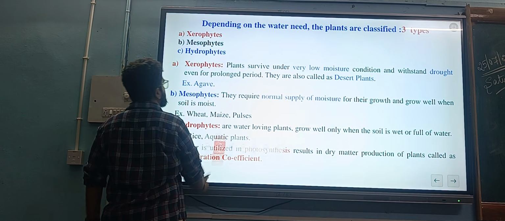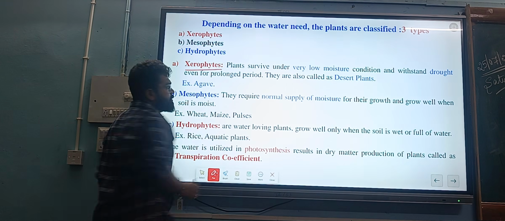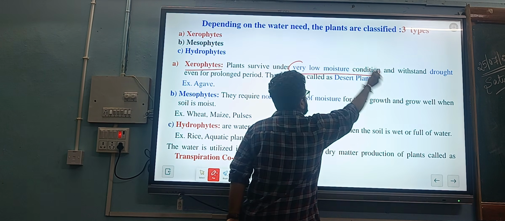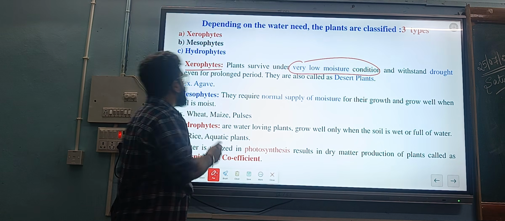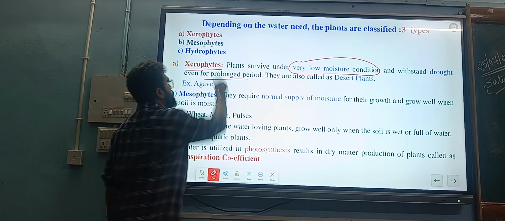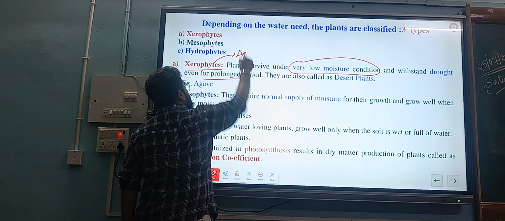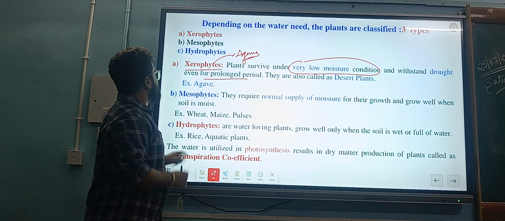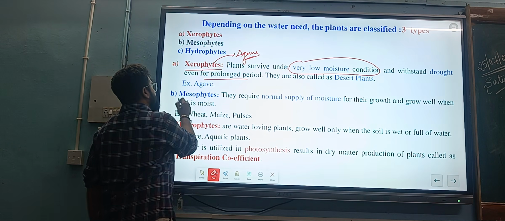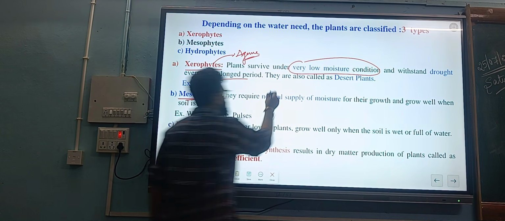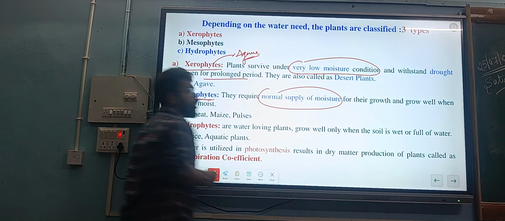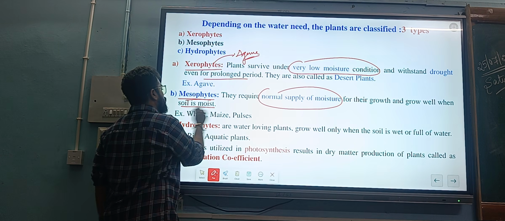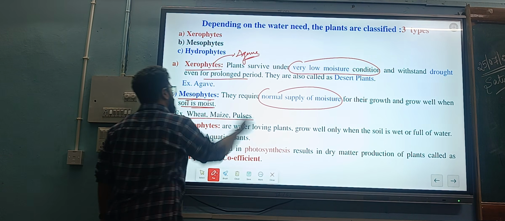What are xerophytes? Xerophytes are plants that grow or survive under very low moisture conditions and withstand drought for a prolonged period. For example, agave can survive under very low moisture conditions. Such crops we call xerophytes. Mesophytes require a normal supply of moisture for their growth and grow well in moist soil. Most plants are mesophytes, and a good example is our field crops.